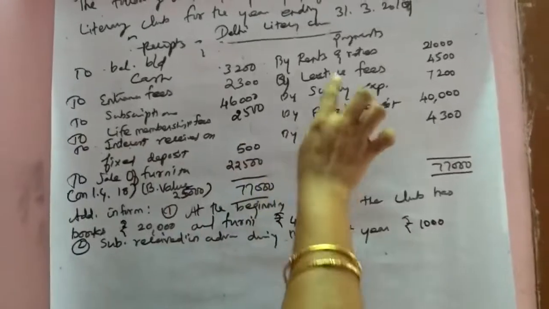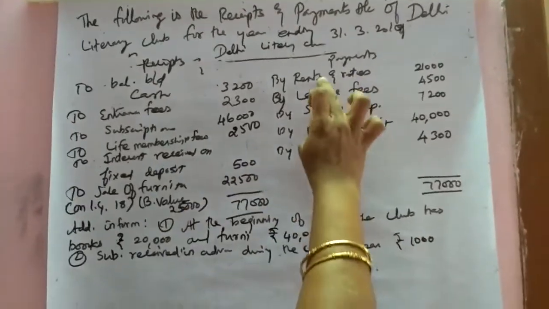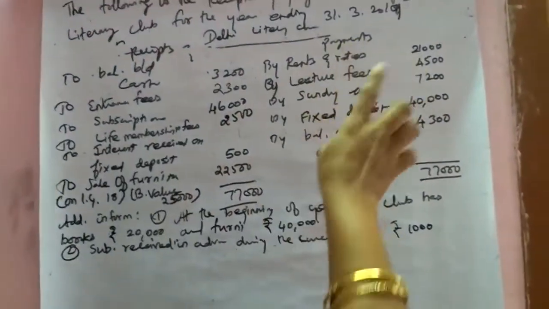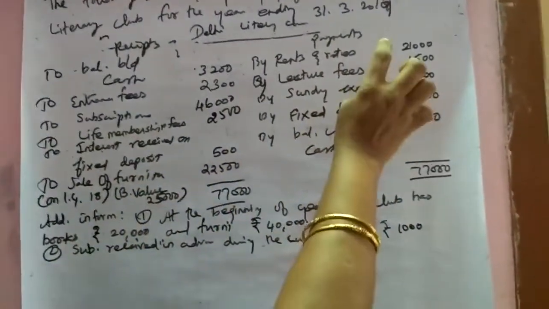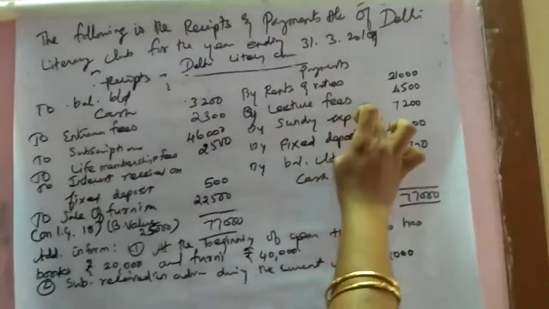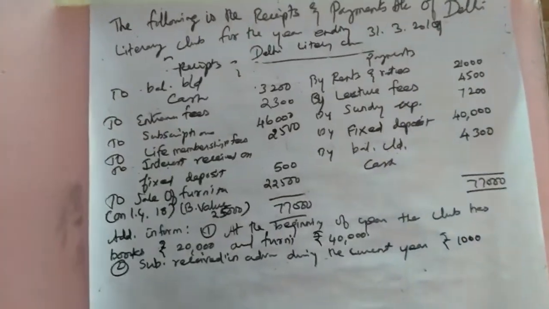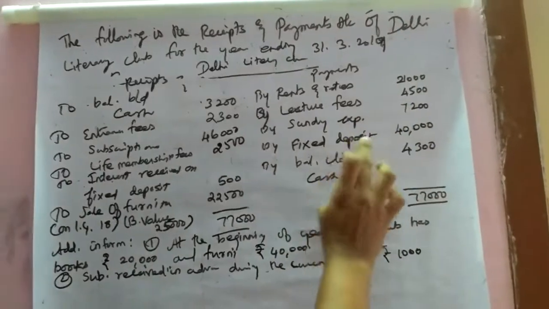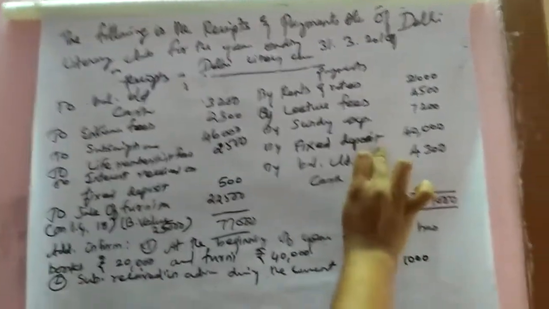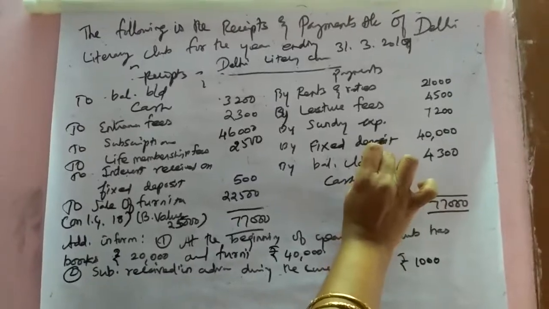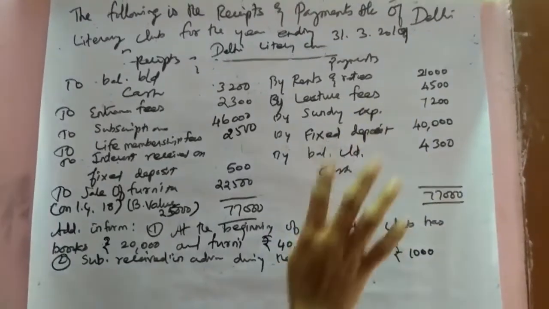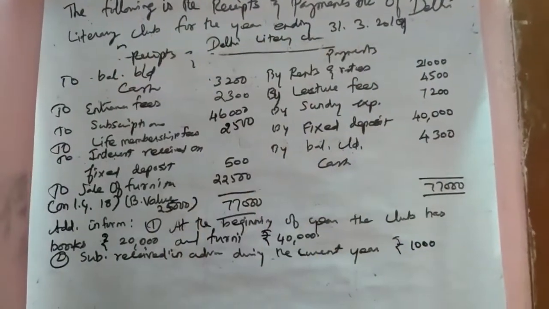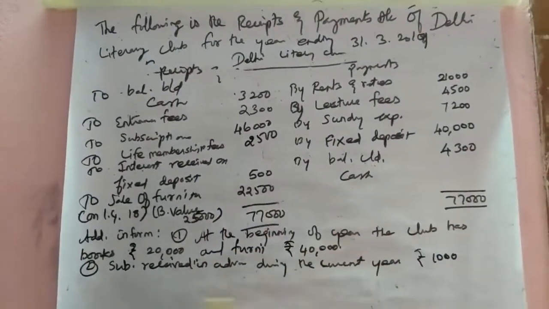Then next, come to the payment side. That is rents and taxes. It should be taken to the income and expenditure account, on the debit side, that is the expenses side. Then lecture fees, that is also an expense. Sundry expenses also go to the debit side of the income and expenditure account. Then fixed deposit should be taken to the asset side in the balance sheet. Then closing balance of cash. With that, the receipts and payments account is over.